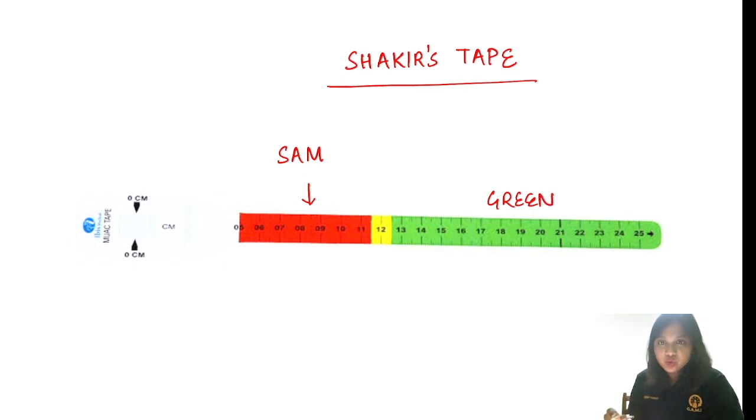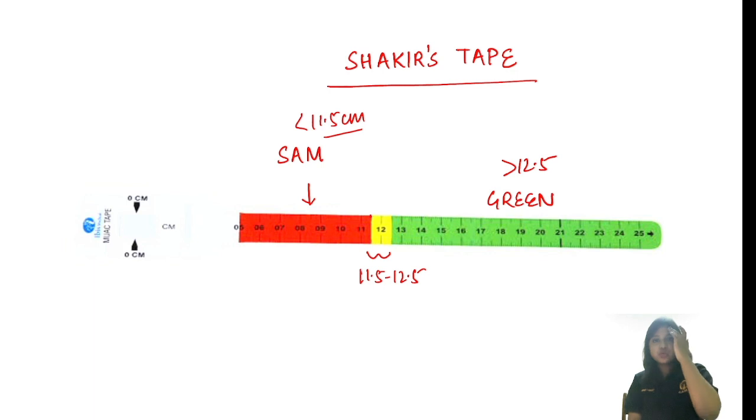That means there is no malnutrition, and this is the yellow zone, which is borderline. So if the Shakir tape is showing you less than 11.5 centimeter, that means we are having, see, 11.5. This is the cutoff over here. So that means MUAC less than 11.5 is SAM. 11.5 to 12.5 is the yellow zone. If it is more than 12.5, it is green zone.